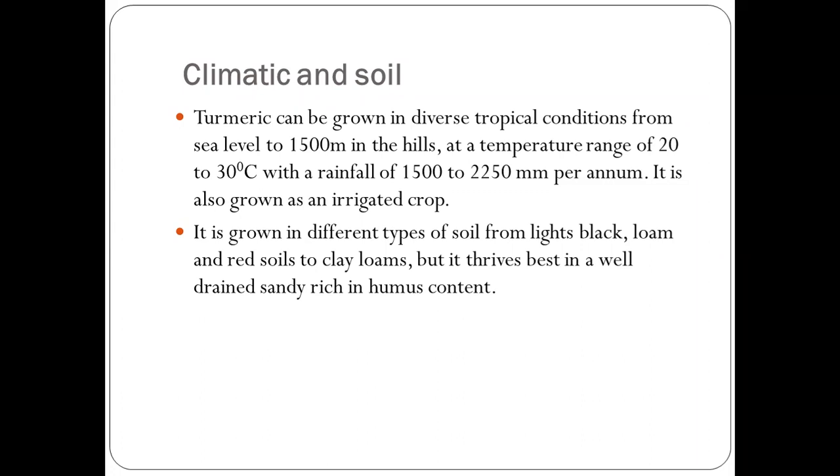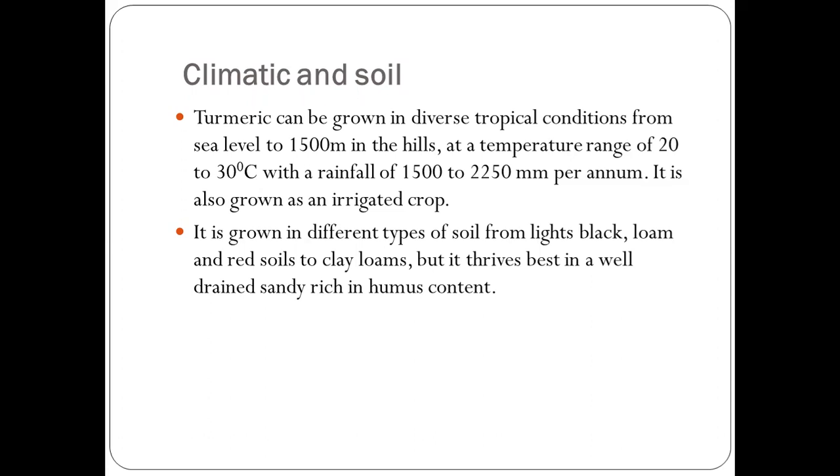It is also grown as an irrigated crop. So we can say that turmeric is an irrigated crop.